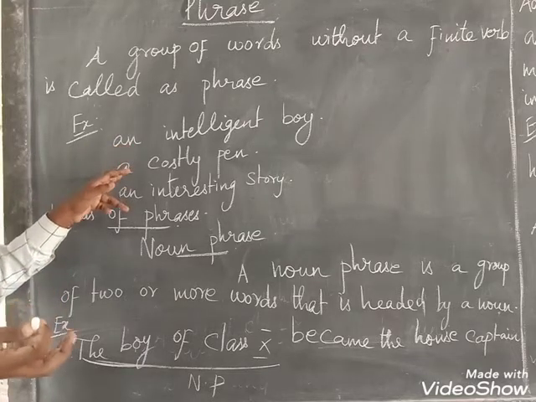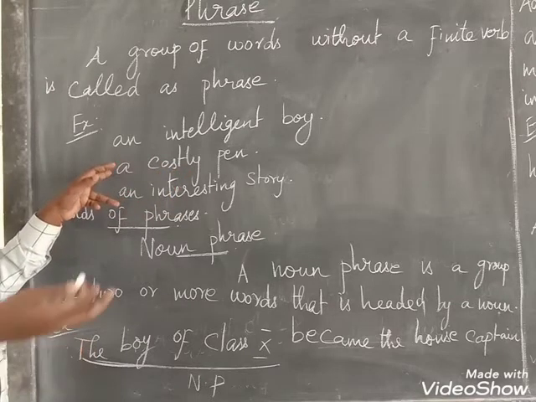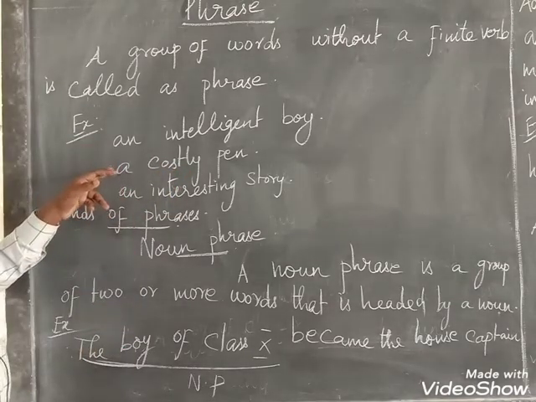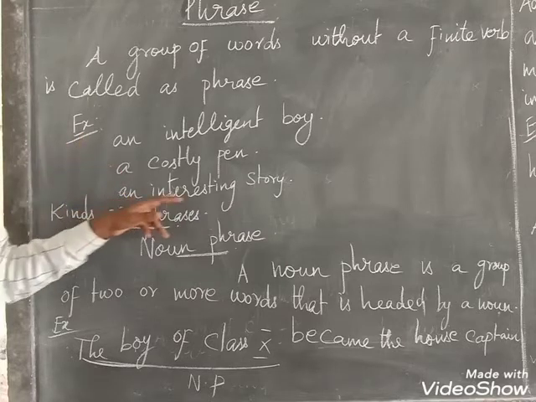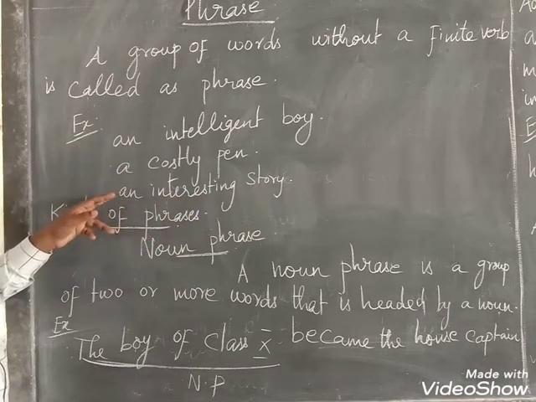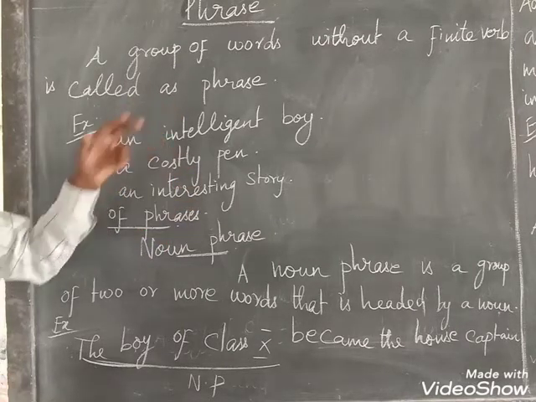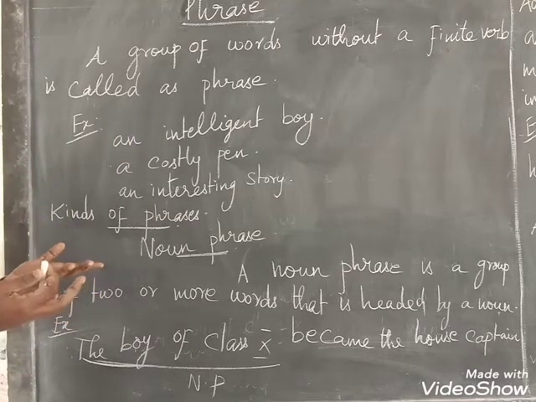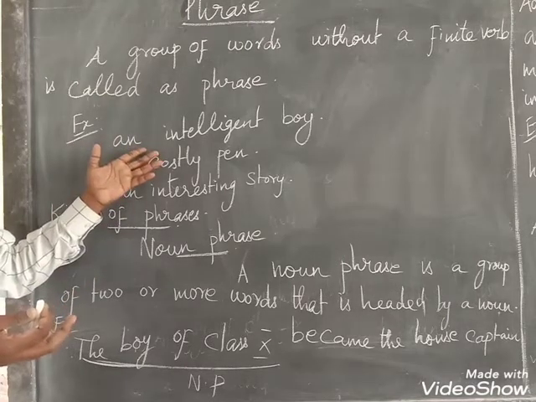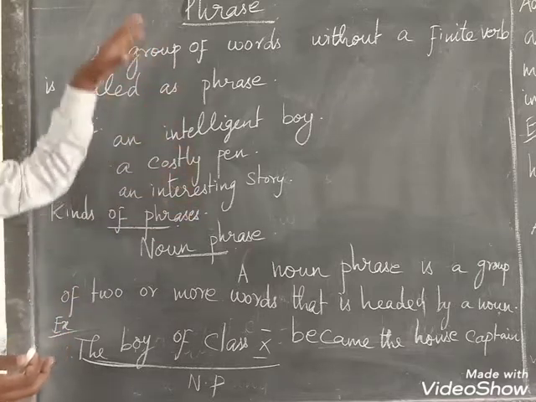No. A costly pen, is there any finite verb? No. An interesting story. These are all abrupt in meaning, that means incomplete meaning, because they don't contain a finite verb. So these are all called phrases.